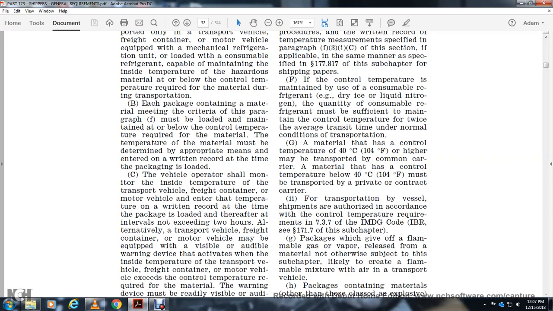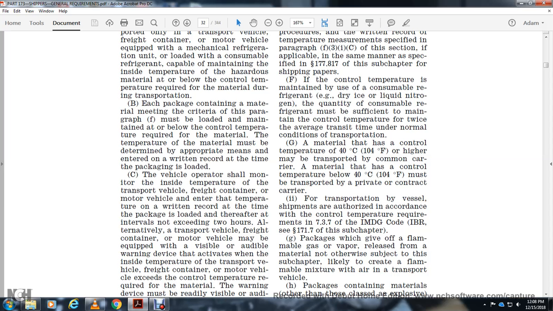If the control temperature is maintained with a consumable refrigerant such as dry ice or liquid nitrogen, the quantity of the consumable refrigerant must be sufficient to maintain the control temperature for twice the average transit time under normal conditions of transportation. A material that has a controlled temperature of 104 degrees Fahrenheit must be transported by a contract carrier.